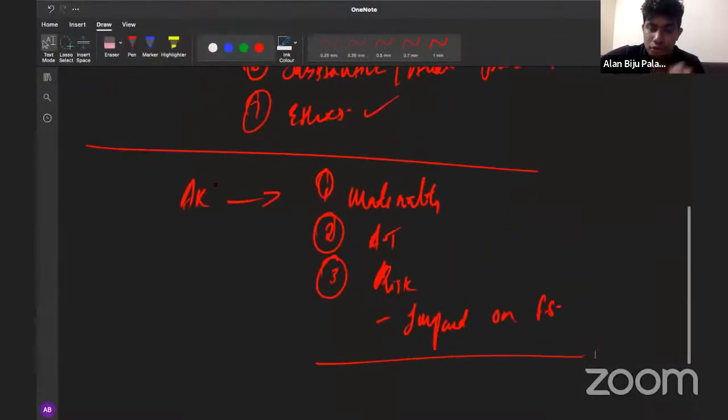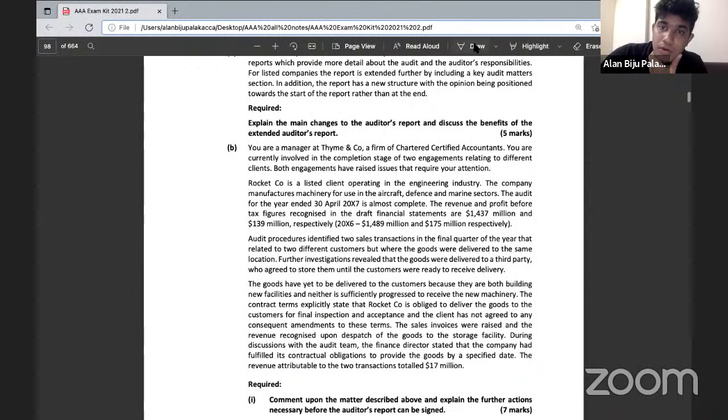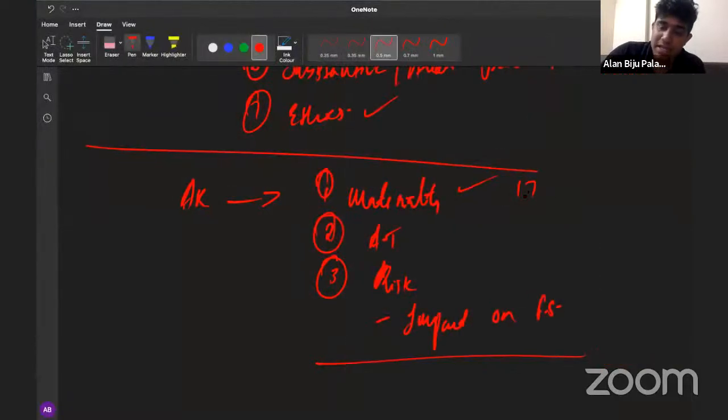So the first thing that you need to do is to represent this same case within the answer. But while incorporating your answer, the first thing that you have to do is to calculate the materiality. Well, we have got a figure here. The total amount of misstatement would be 17 million, because they have included 17 million in relation to the 2 sales transactions as part of their revenue. So we need to calculate the materiality of the 17 million. First of all, you calculate that. And then you have to talk about the accounting treatment in relation to IFRS 15. And you have to talk about the risk that will arise here. And finally, what will be the impact that has occurred here.